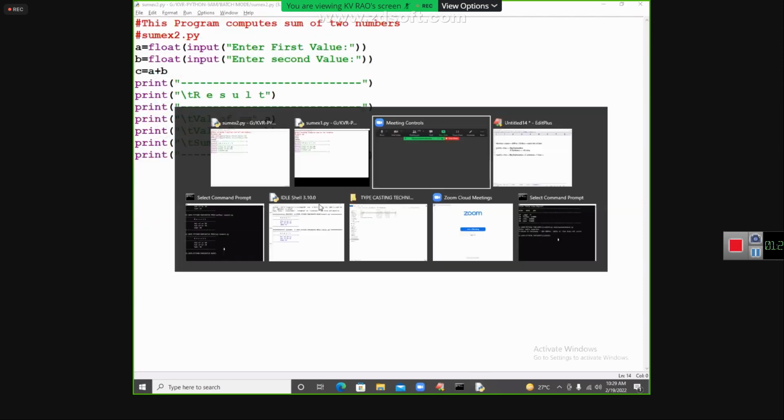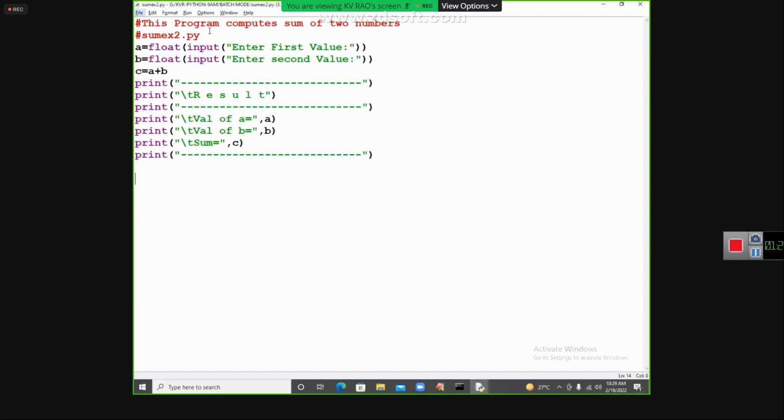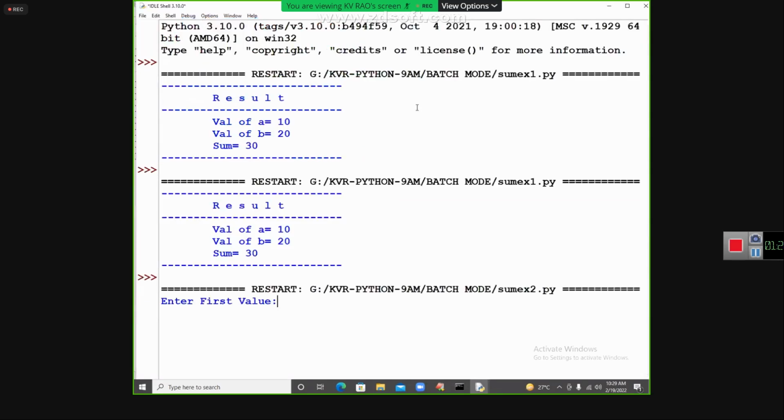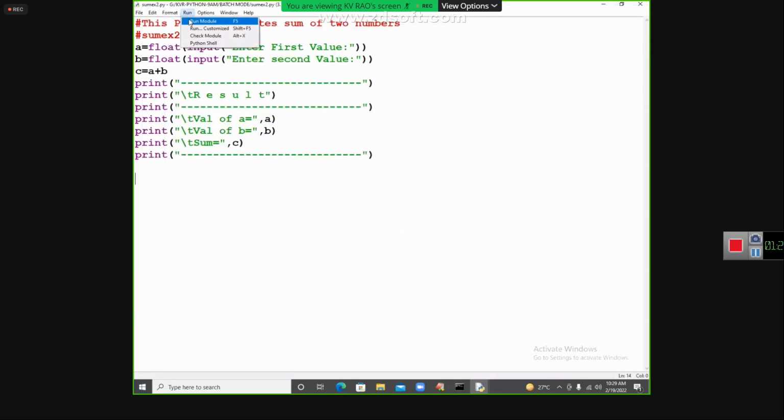Come back to this line. Come back to this place. Now you run this code. How? Run module. Now it is asking, my dear students, just for a minute you close this. Now you run again. Run module.